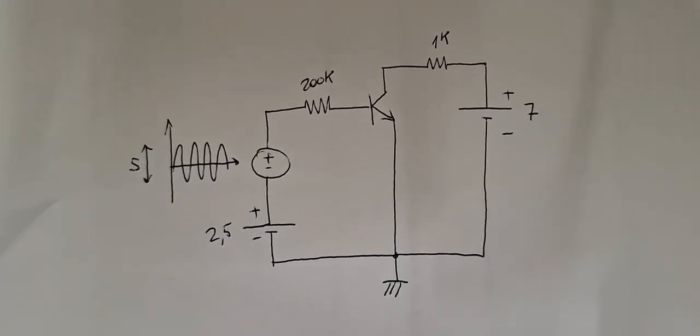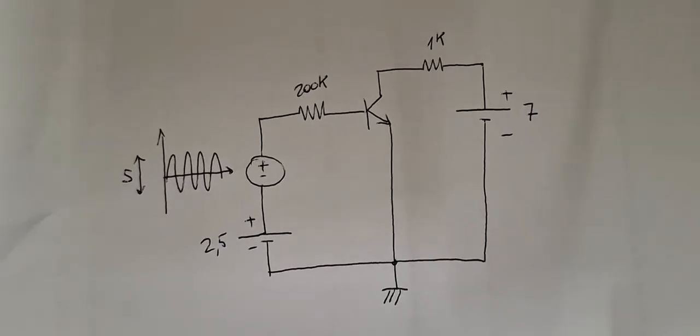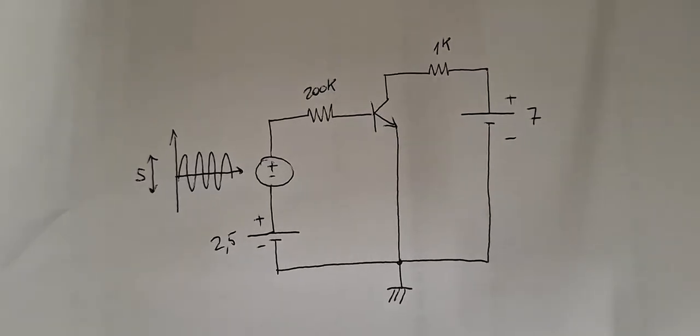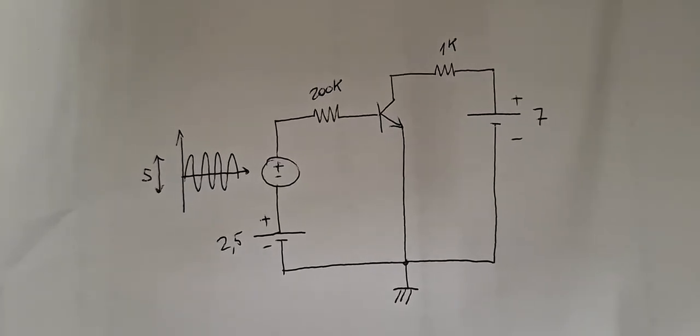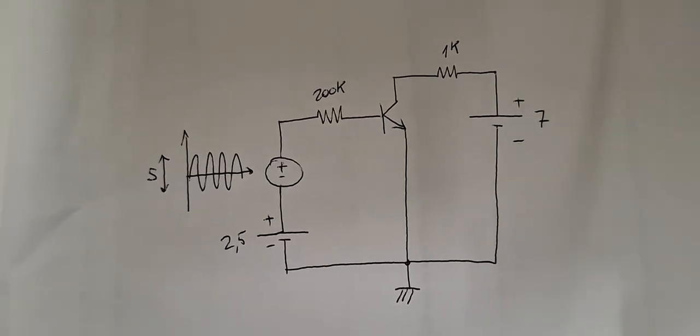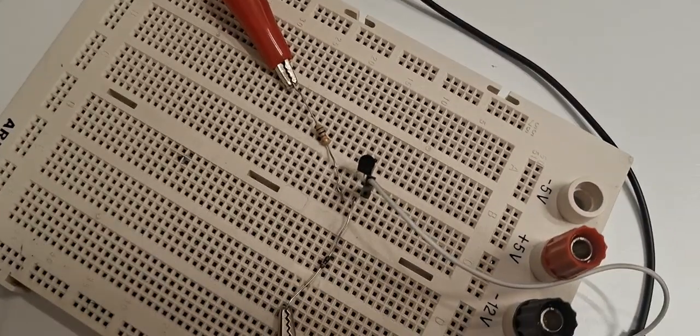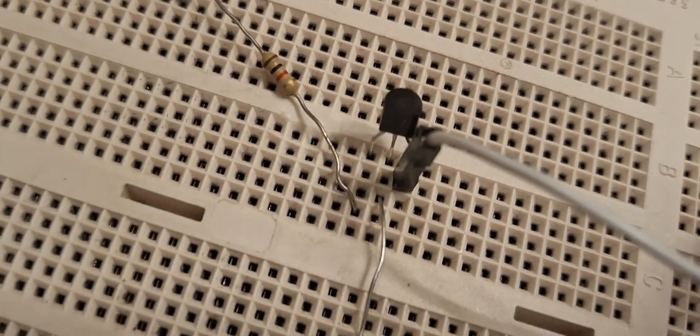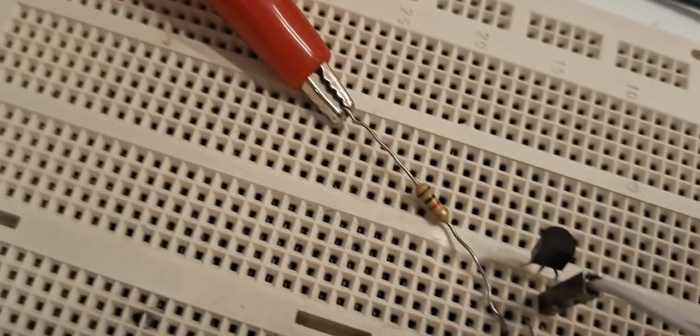Hello everybody, in this video we will see how to measure on an oscilloscope the base current versus the voltage between base and emitter in a BJT NPN transistor. So I have my circuit here with my BJT in the middle, with the collector pin up, connected to the